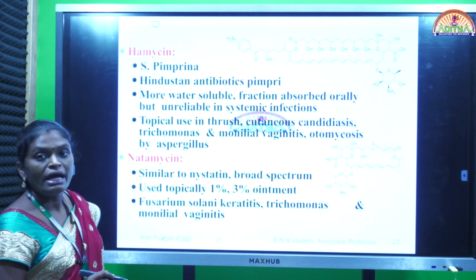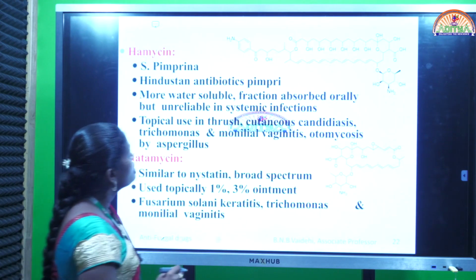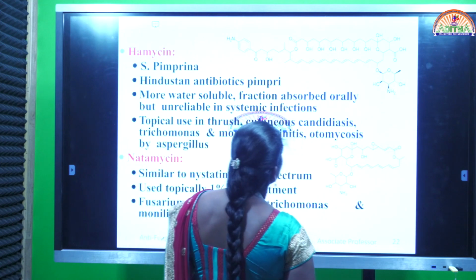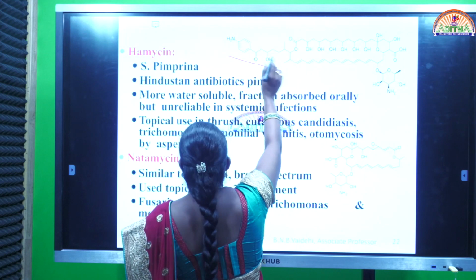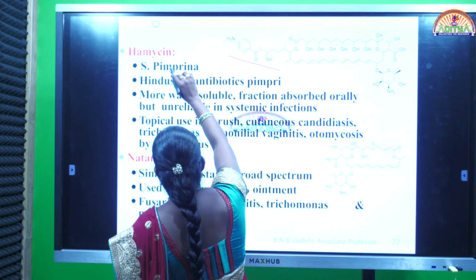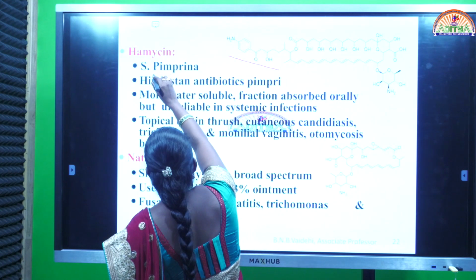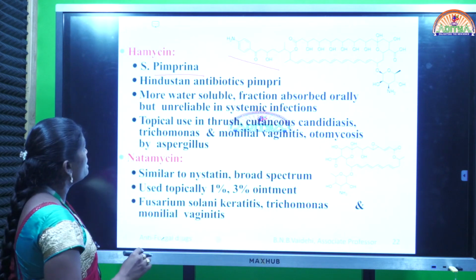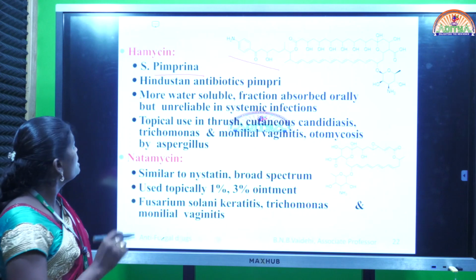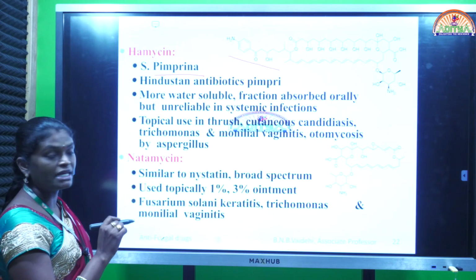Next drug is called hemicin. This is the structural difference in hemicin, and this is obtained from an organism called Streptomyces pimprini species. The species is different, and this is a Hindustan antibiotic, that's why hemicin, the name starts with H.